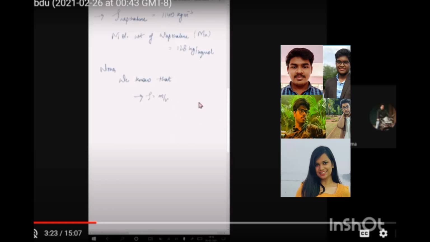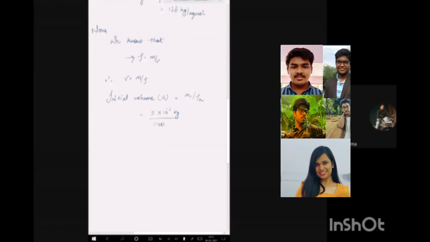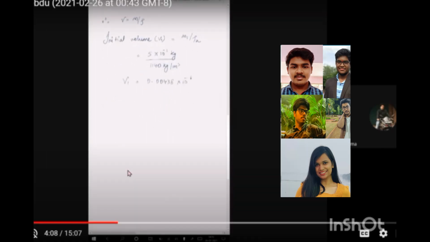So initially the mass is given, 5 gram, and the density of naphthalene is constant, it's not going to change. Density is mass upon volume, so we can calculate volume from here. So volume is mass upon density. The initial volume will be 5 into 10 to the power minus 3 kilogram upon 1140 kilogram per meter cube. So we'll get the volume, which will be 0.00438 into 10 to the power minus 3 meter cube.